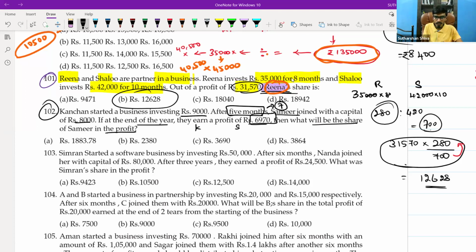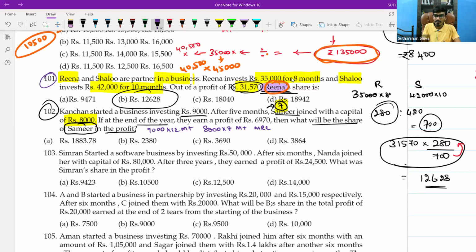So what we can do in a single step in a calculator. Take a calculator. Whose share are they asking? Samir's share they are asking. You will highlight only Samir's share: 7 you will highlight, 8,000 you will highlight. That's it. Take a calculator. What is 9,000 into 12 M plus, 8,000 into 7 M plus, MRC.